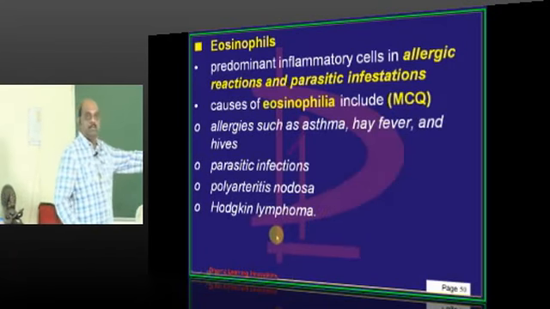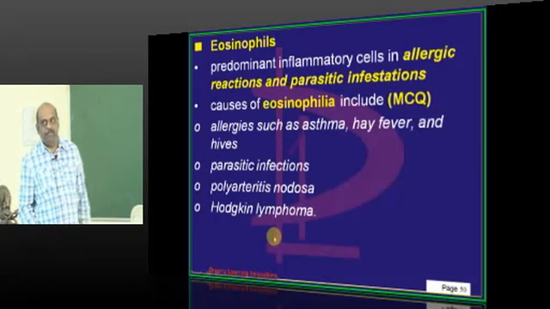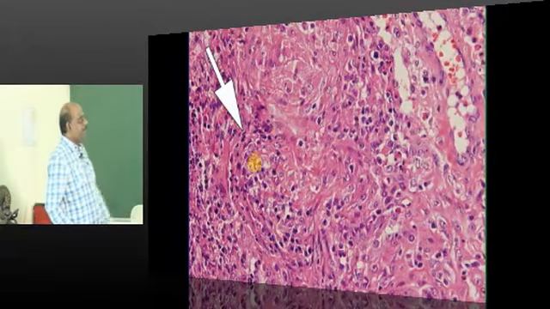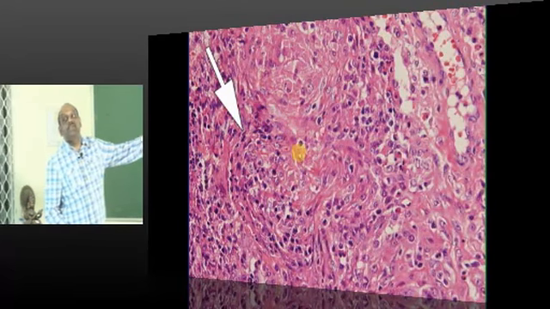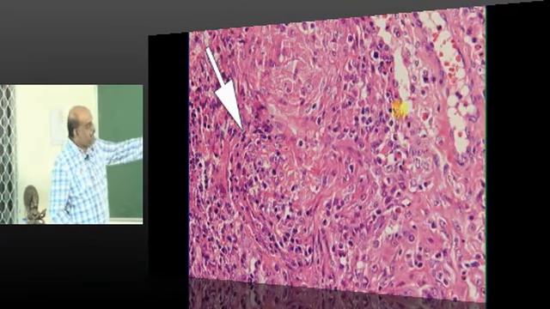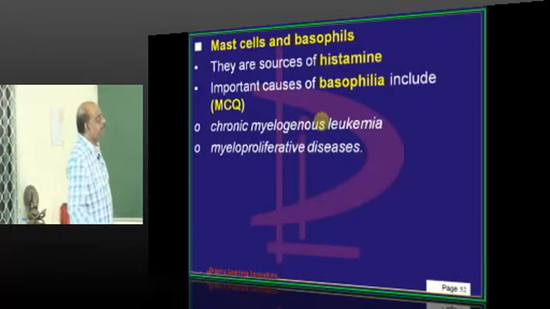Then Hodgkin's lymphoma also will elicit eosinophilia. Within the tissue also you may find an eosinophilic response. Into the tissues also it can happen.